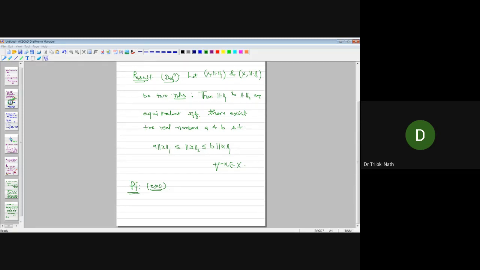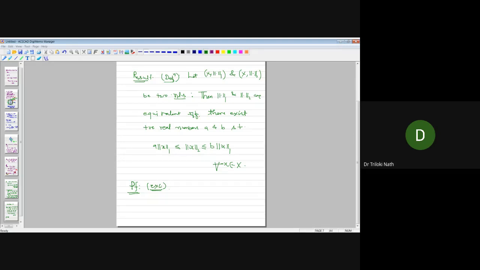Topologies being the same means that the open balls with respect to norm 1 are also open in norm 2, and the open balls in norm 2 are also open in norm 1. In other words, two topologies are the same if and only if all the open balls of one topology are also the open balls of the other.